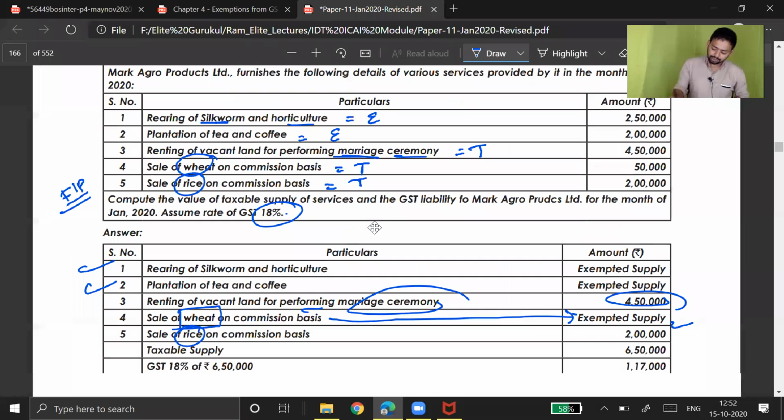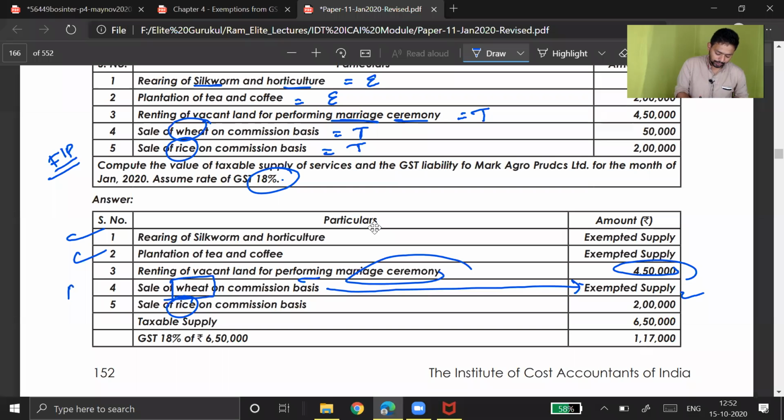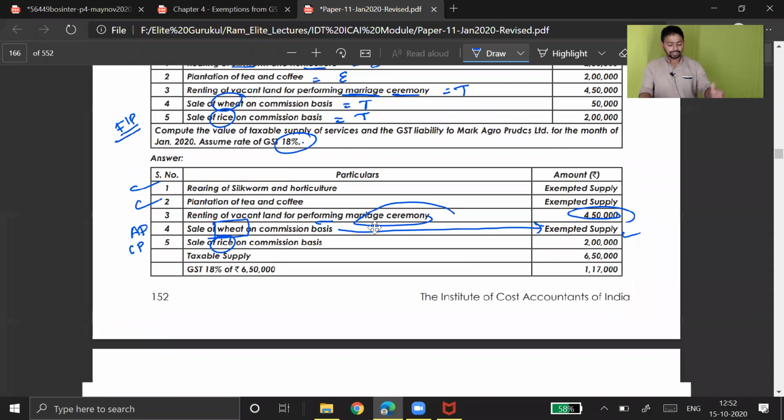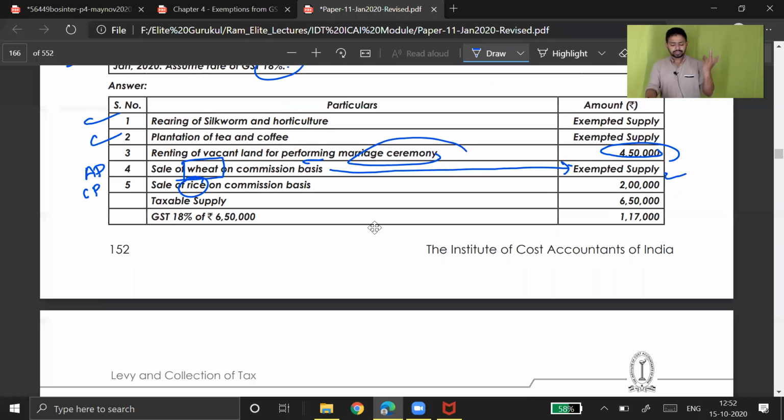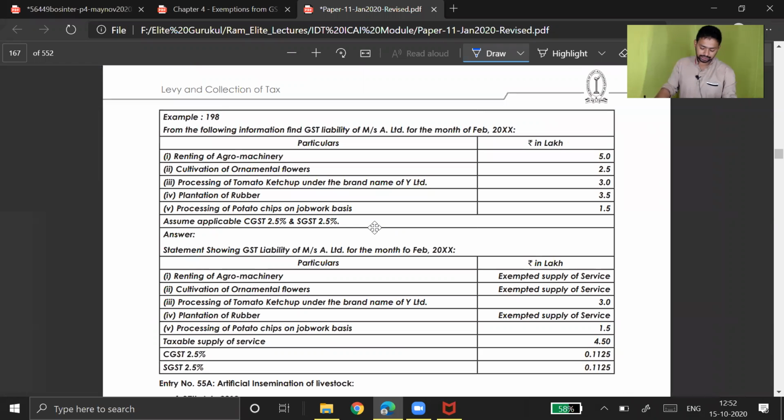Wheat is exempt because wheat remains an agriculture produce, and rice is taxable because rice is a commercial produce. So this point you should keep in mind. By default, my original answer was that it was taxable, but I was wrong. Wheat is exempt and rice is taxable. So the total value of taxable supply is 6,50,000. If you apply the 18% rate, we don't know whether it is CGST or IGST, so we have directly applied GST at the rate of 18%, which will come to 1,17,000. This is how we have to compute. Next.